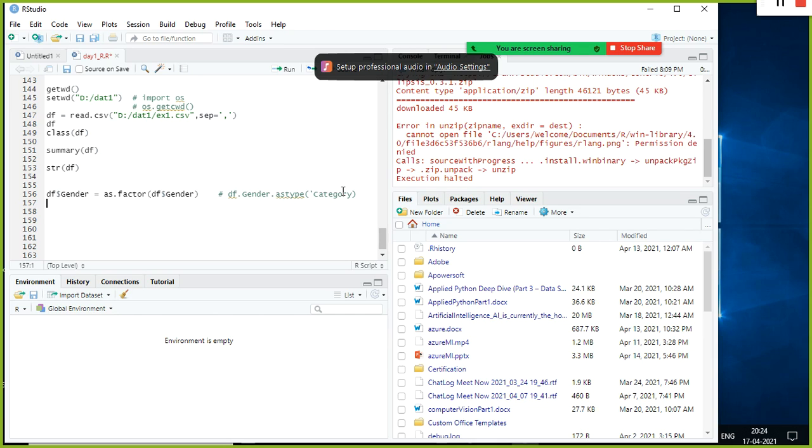What is a factor data type? It's a categorical variable. Let's say we have the domain knowledge. With that domain knowledge, we know which columns are candidates for categorical variables. In that case, we go ahead and convert those columns that are candidates for categorical variables using the factor function.